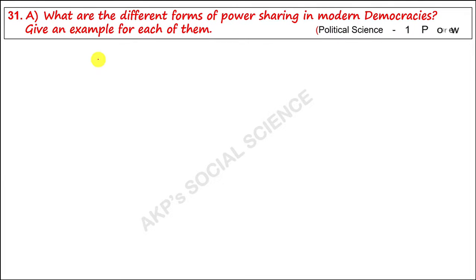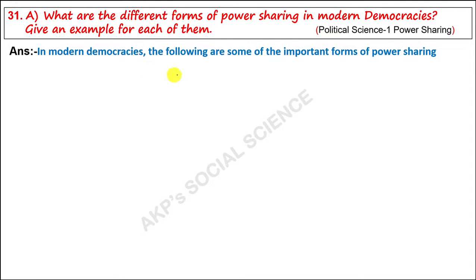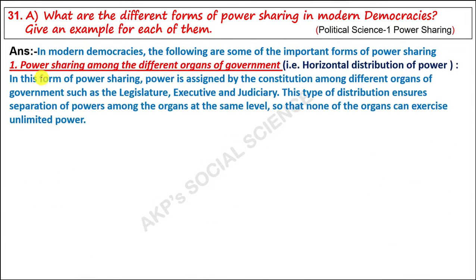Give an example of each of them. In modern democracy, the following are some of the important forms of power sharing. One is power sharing among the different organs of the government. This is known as horizontal distribution of power. In this form of power sharing, power is assigned by the constitution among different organs of the government such as legislature, executive and judiciary. So, power is distributed among three organs of the government in the horizontal distribution of power system.